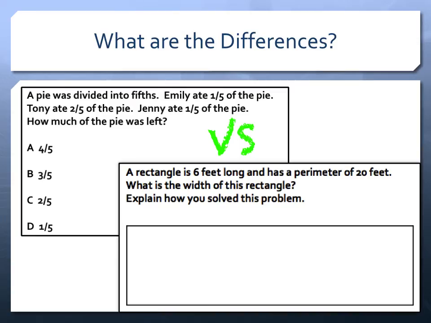So what are the differences? The pie problem from STAR is a direct recall of a procedure, or again, the student can simply guess. The rectangle problem from CAASPP is asking students to not only solve a problem, but they must also understand and explain how the chosen procedure works. This type of problem is more rigorous and it requires students to gain a deeper understanding of the content.